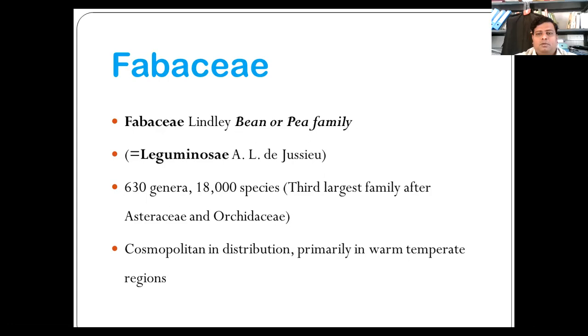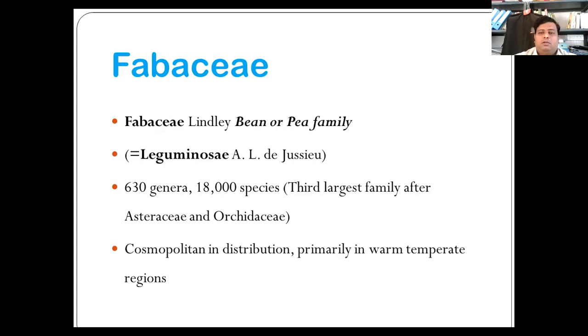Fruits are legumes, rarely lomentum like in Desmodium, you can see. Sometimes indehiscent or rarely spirally coiled, again Medicago sativa. Seeds one to many are present. Seed coat is hard. Endosperm is minute or absent. Food reserves in cotyledons. Pollination primarily is by insects and mostly by bees. Dispersal is commonly by wind, but often by mammals.